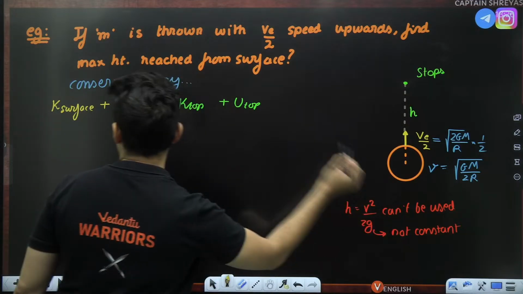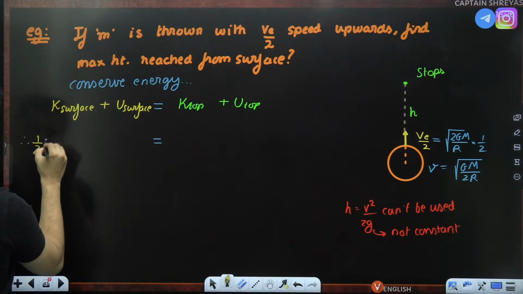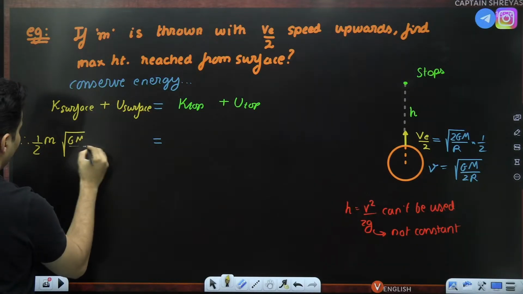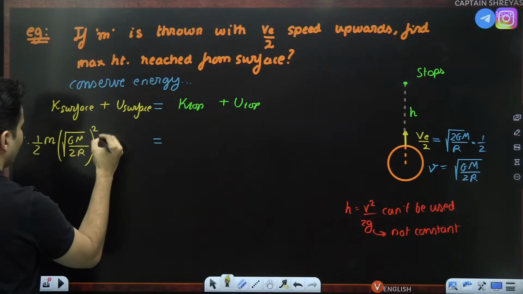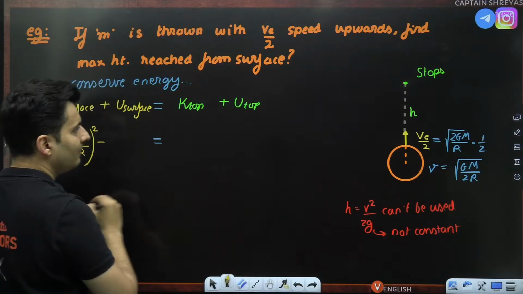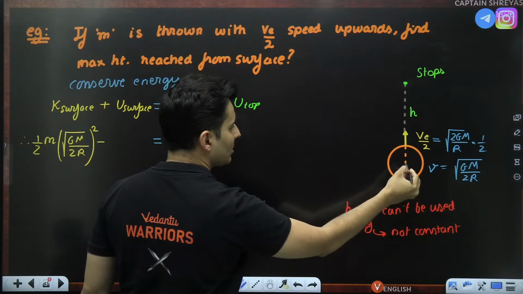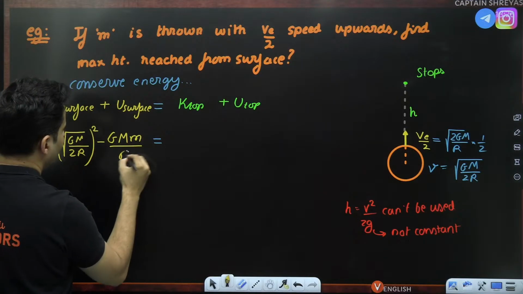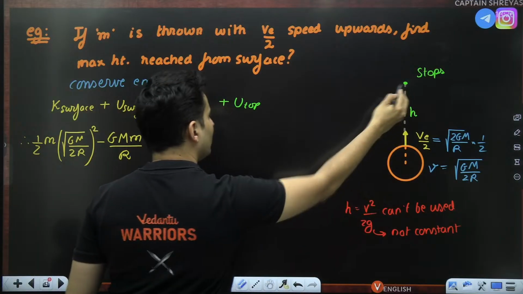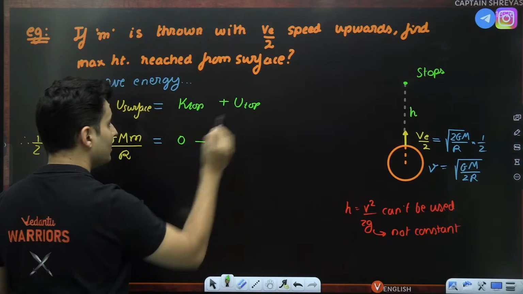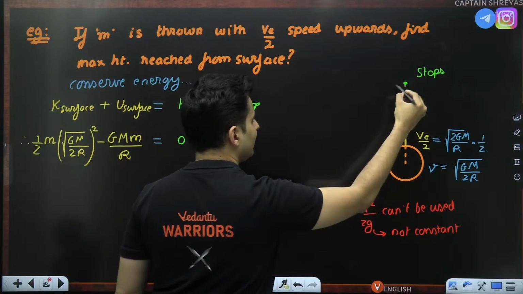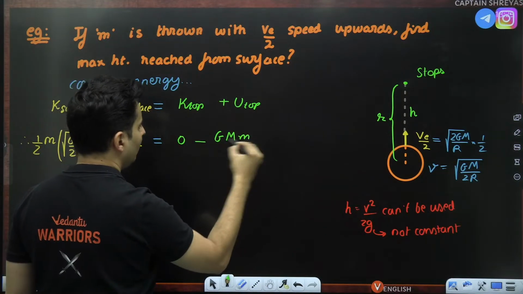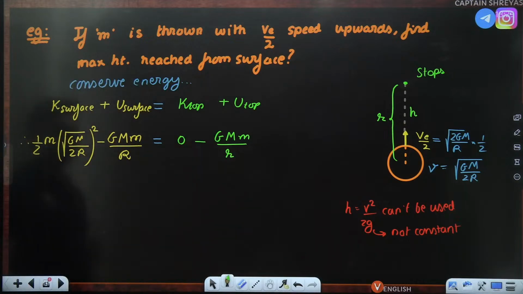So on the surface, what is the kinetic energy? Half m, this speed square, so root GM by 2R whole square. What is the potential energy? Actually, it is negative. The whole mass is concentrated here, separated by R, so it is negative G capital M small m divided by the radius of the planet. When you reach the top, kinetic energy is 0. Potential energy is not 0. Let's say this total distance is small r. So I can just write minus GMm divided by r. That's what I can write.